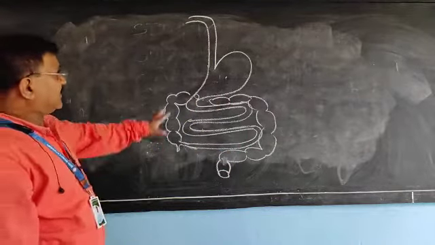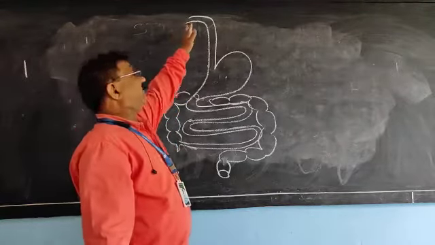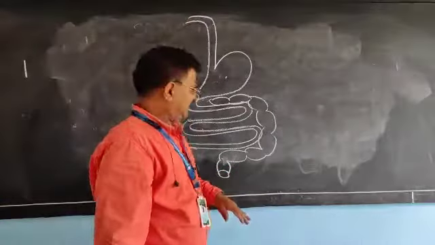and now let me discuss. This is the opening point of the alimentary canal, that is the mouth, and the exit point, that is the anus.